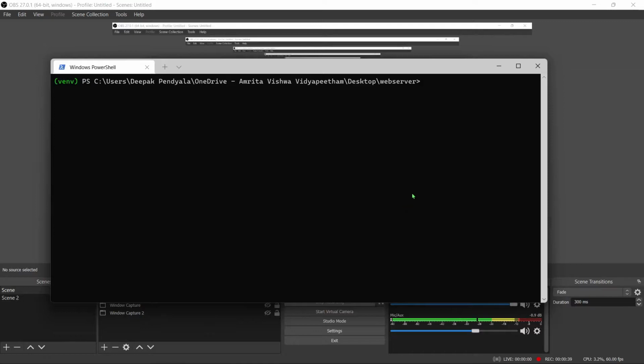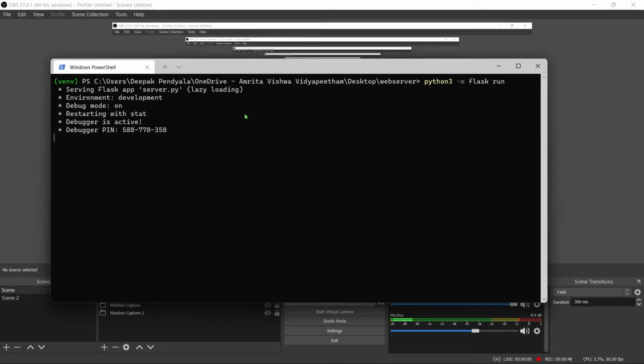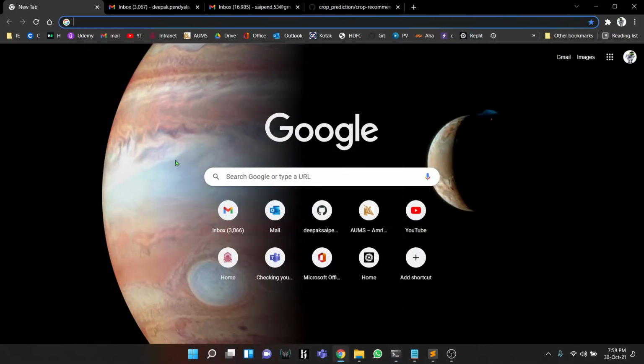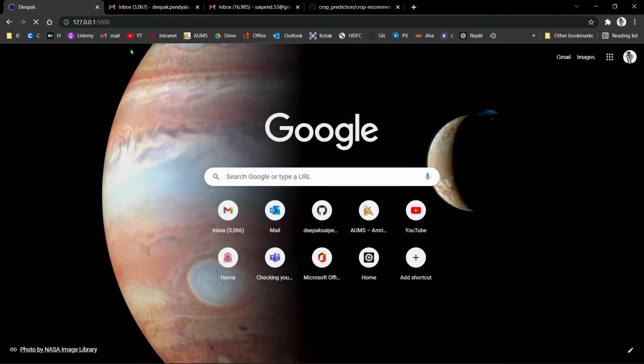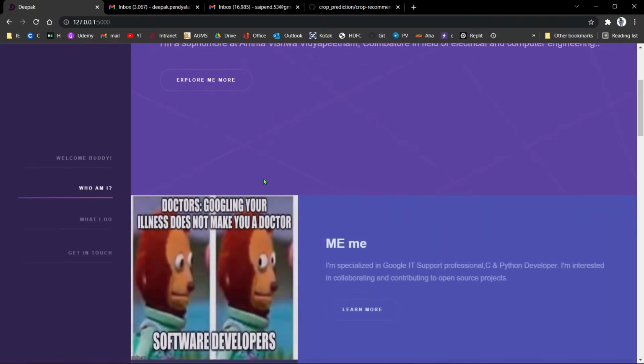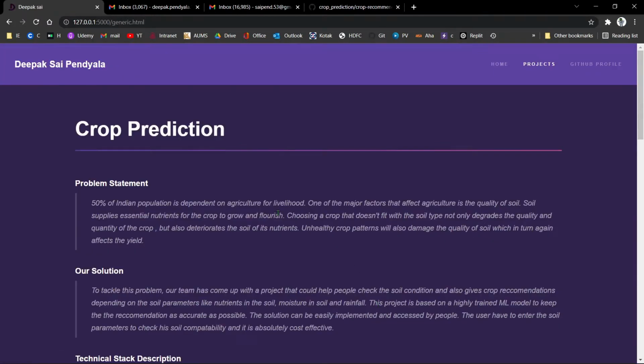So I'm going to start the web server to run the AI model. I'm going to paste it in Google Chrome. Actually, this is my portfolio website, but I'm going to move forward to the crop prediction model. So this is a crop prediction ML model.